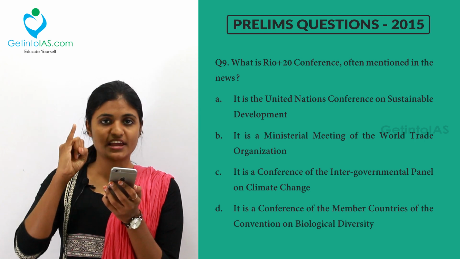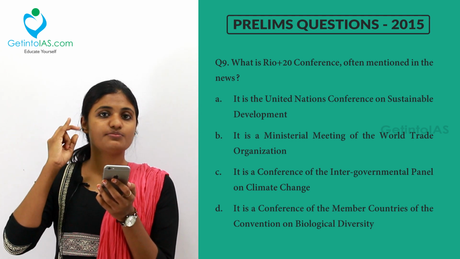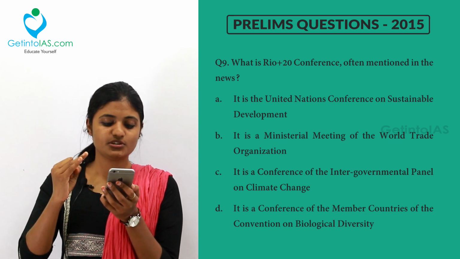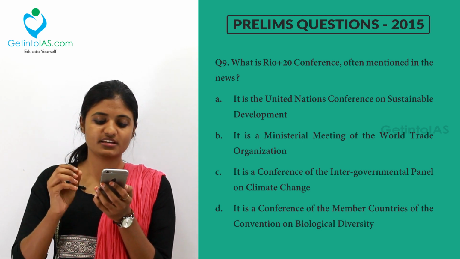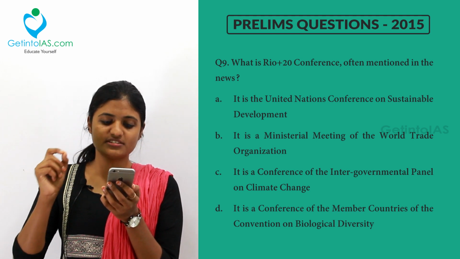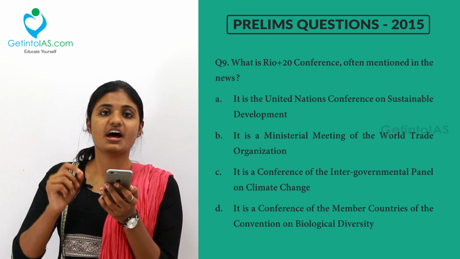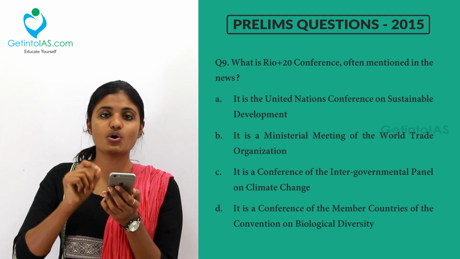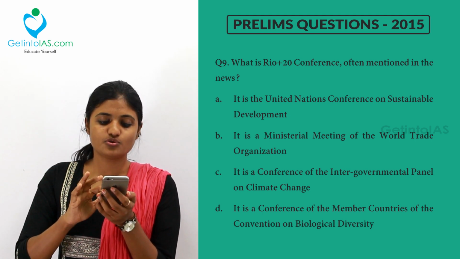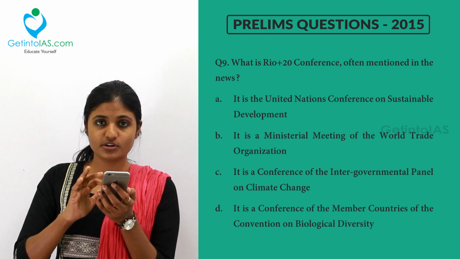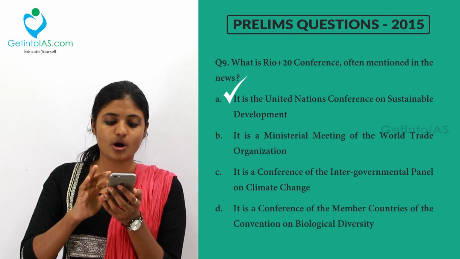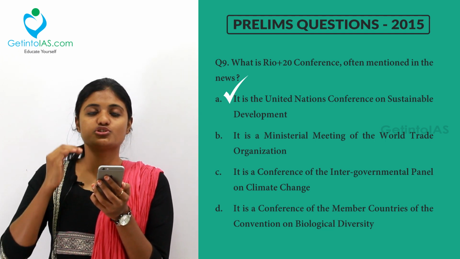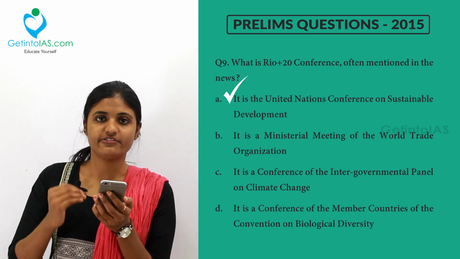So the first meet was in 1992, which was held in Rio. The second meet was in 2002, which was held in Johannesburg, South Africa. And the third meet was held in 2012. That is called the United Nations Conference on Sustainable Development, held in Rio and commonly called Rio +20 or the Rio Earth Summit 2012. So what about the Rio Earth Summit 2012 or the Rio +20? It is option A, the United Nations Conference on Sustainable Development. So all this is related to sustainable development only.